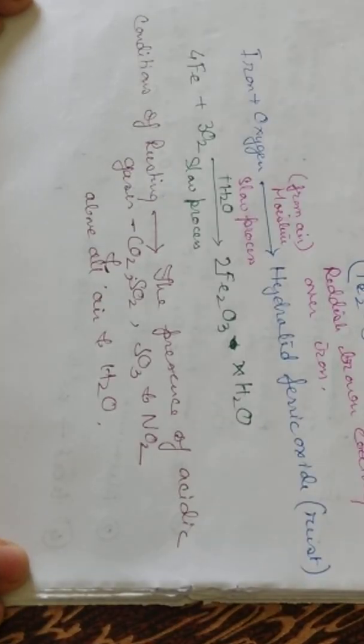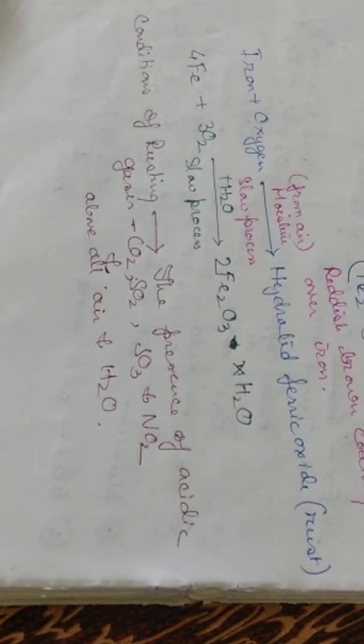The conditions for rusting are the presence of acidic gases, that is carbon dioxide, sulfur trioxide and nitrogen dioxide, and above all air and water.